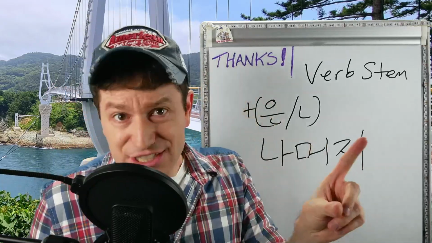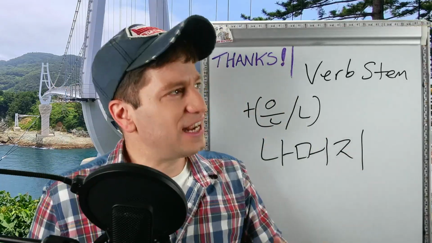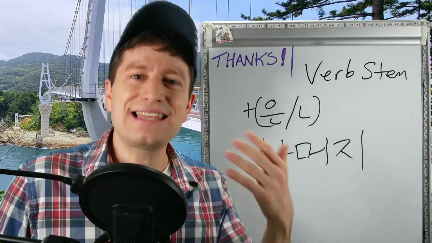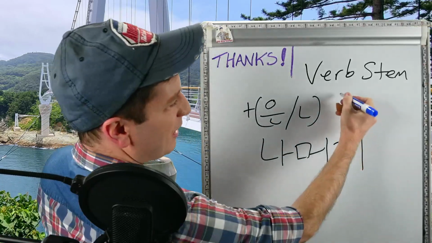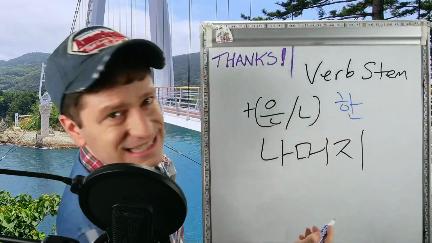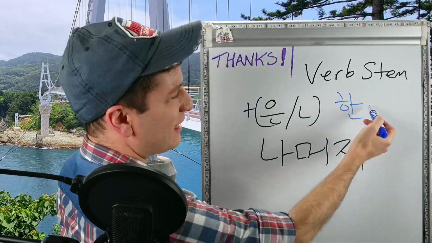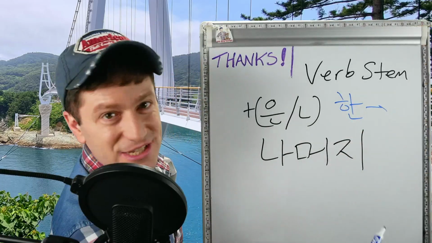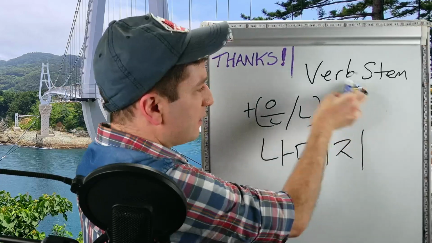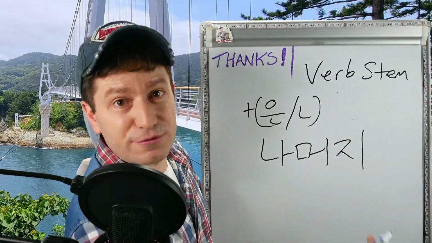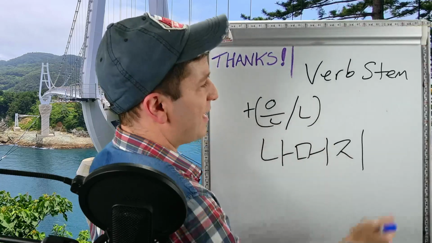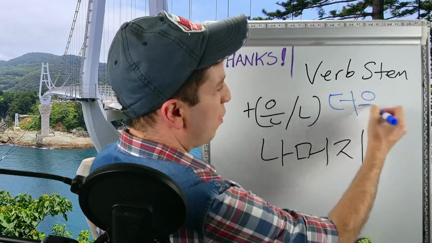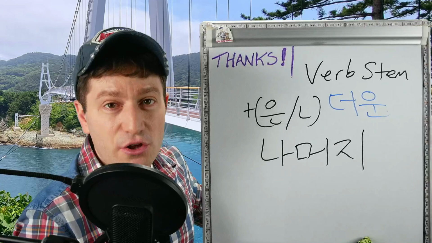If you're using an action verb, however, what you're doing is conjugating that action verb into a past tense adjective. For example, if we take the action verb 하다, to do, well, the past tense adjective form of 하다 is 한. So you add 나머지, and you're done. Or let's say we're using the descriptive verb 덥다, to be hot. So 덥다, normally you have to conjugate that. There are some rules to do that. You get 더운 나머지. That's all there is to it.